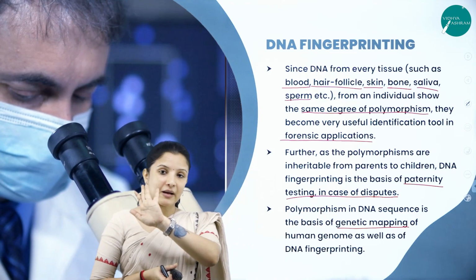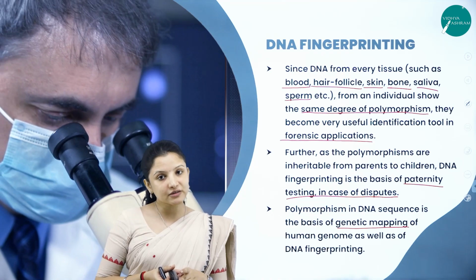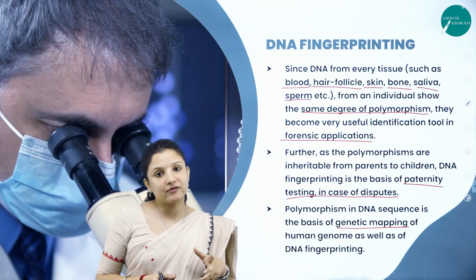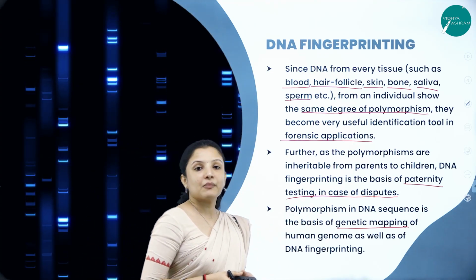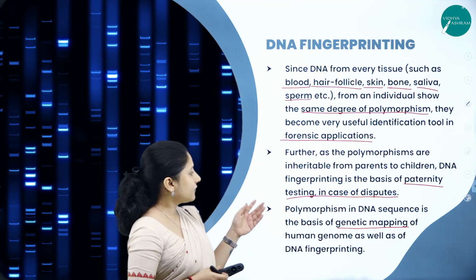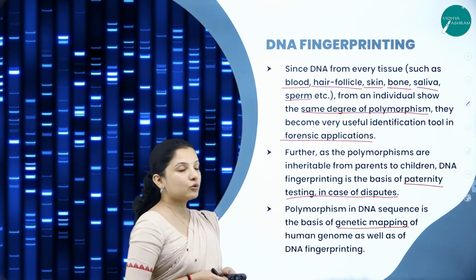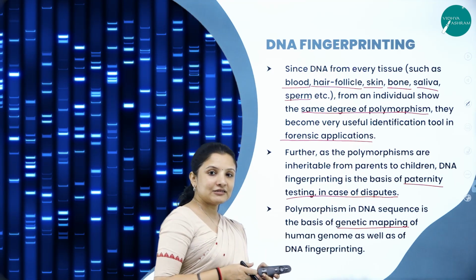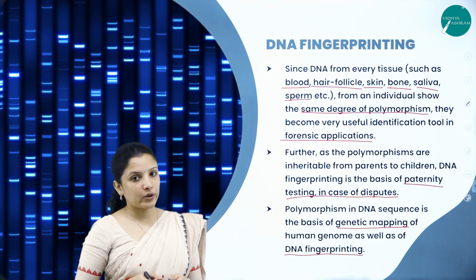After genetic mapping is done, when they find out that there is an extra chromosome on the 21st chromosome, they'll find out that this baby might develop Down syndrome or is having Down syndrome. So genetic mapping is very, very important. And for that genetic mapping also, polymorphism in DNA sequences is one of the bases for genetic mapping of the human genome, as well as it is the basis for DNA fingerprinting.